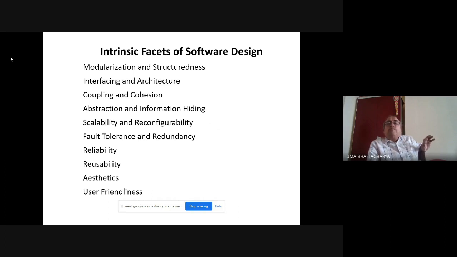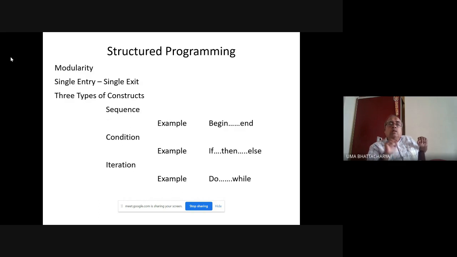So if the software is too big, even at the design phase, divide the software in terms of modules, and they should be interconnected through some structure. You must have heard the name structured programming.